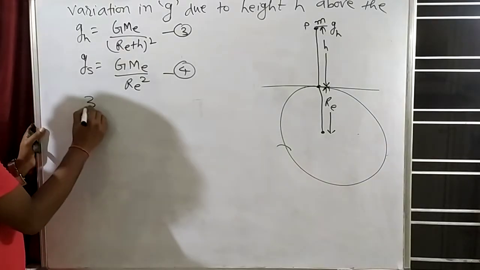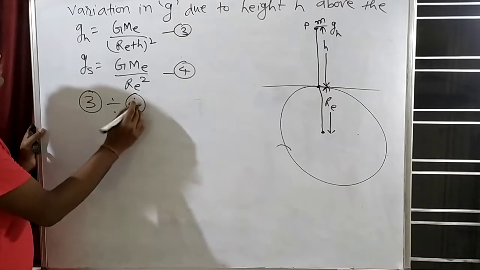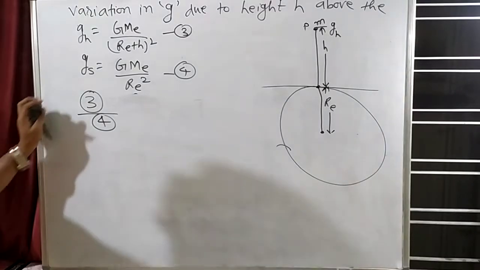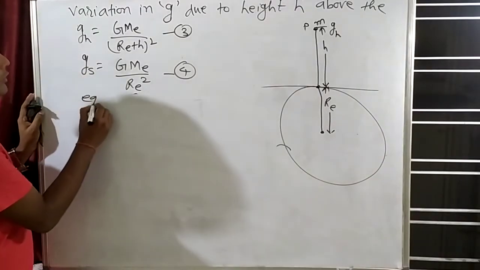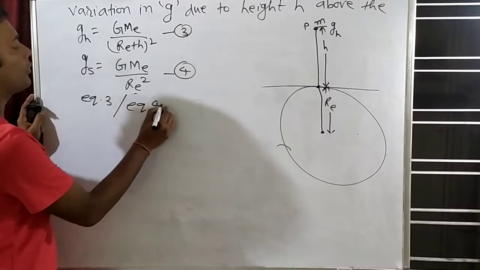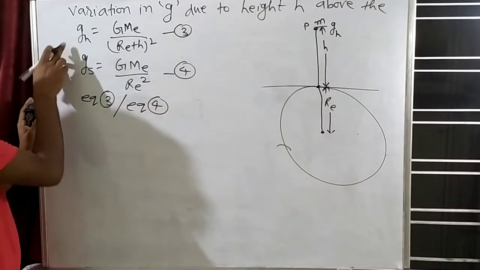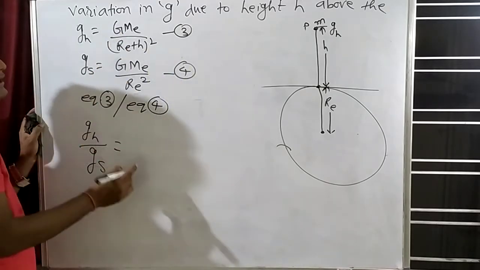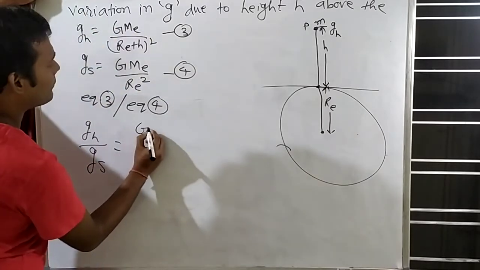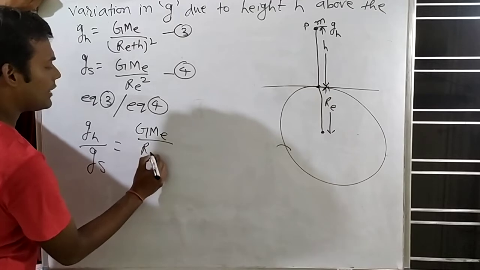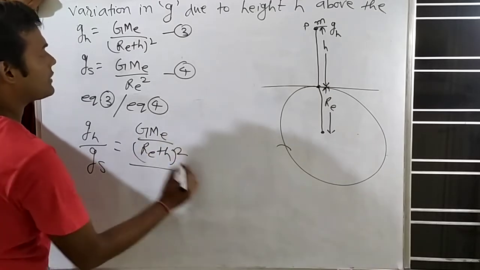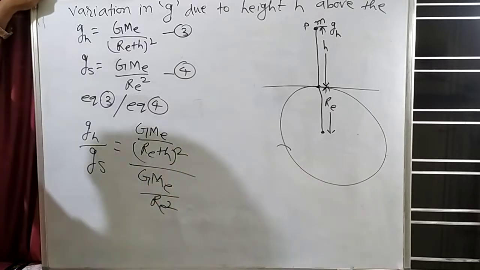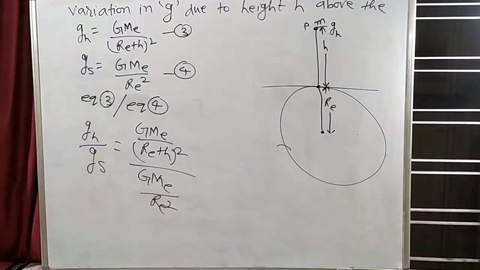Suppose I divide the third equation by the fourth. So what does it mean? Equation 3 by equation 4. So divide this and this: GH by GS. First divide LHS by LHS, then RHS by RHS. What is the RHS of this? Capital G, capital M_E by R_E plus H whole square. And what is this? Capital G, capital M_E by R_E square. So I have divided equation 3 by equation 4.